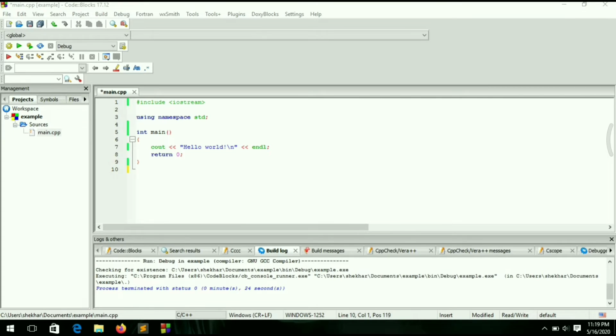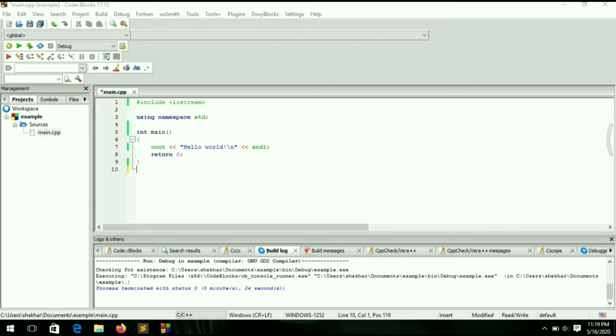There are so many header files in C++ to execute our program smoothly. So we are using this header file because it contains some classes, some functions, some objects, with the help of which we will execute our program so smoothly.